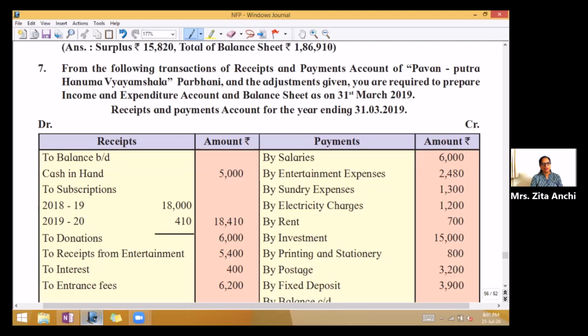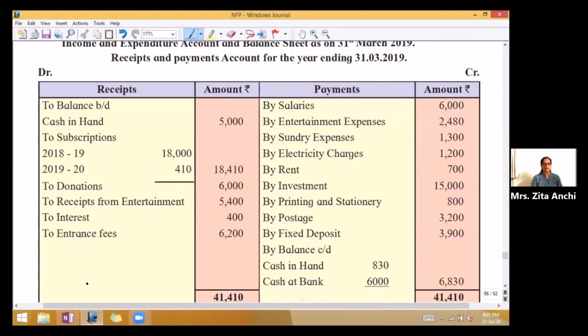From the following transactions of receipts and payments account of Pavanputra Hanuma Vyamshala Parbani and the adjustments given, you are required to prepare income and expenditure account and balance sheet as on 31st March 2019. So now look at the receipts and payments account given for the year ending 31st March 2019. On the receipt side, to balance brought down cash in hand. This is the opening cash balance.